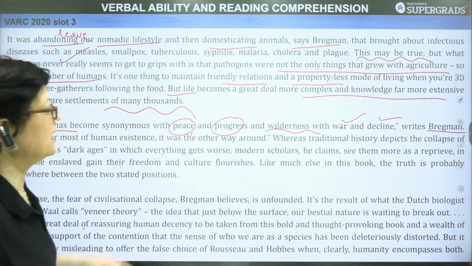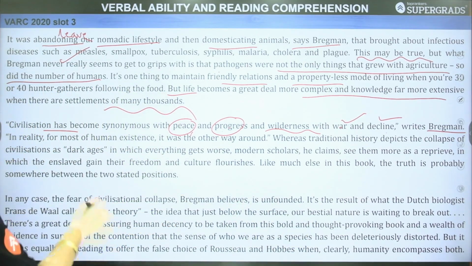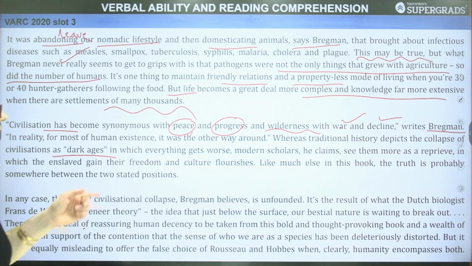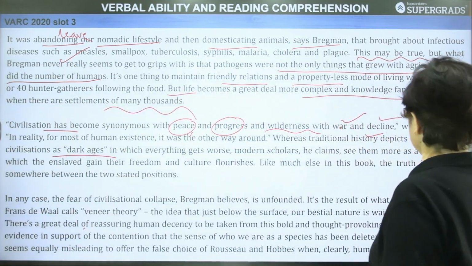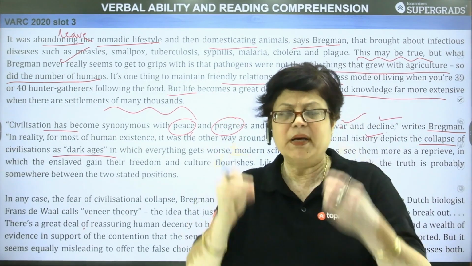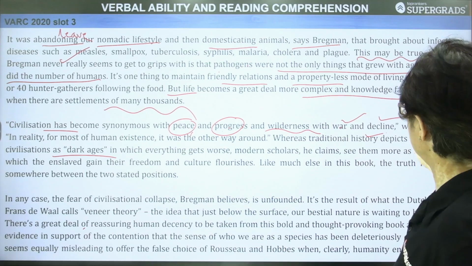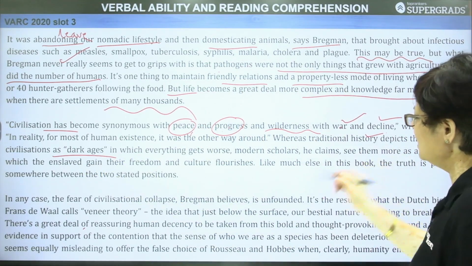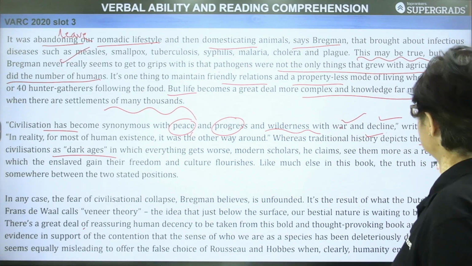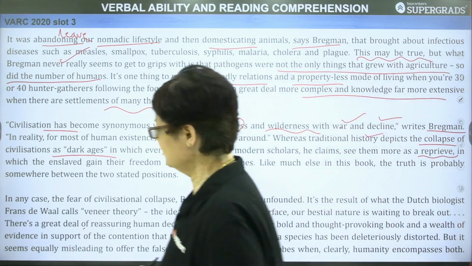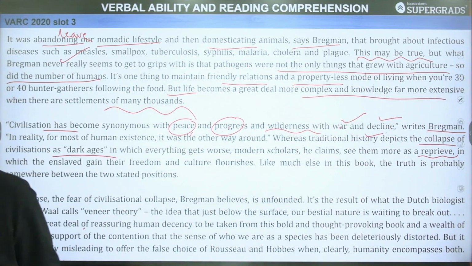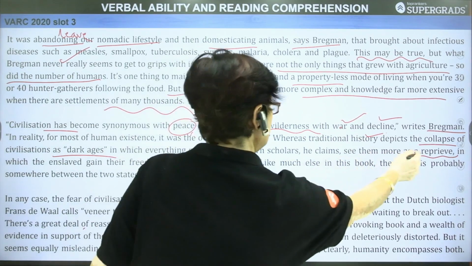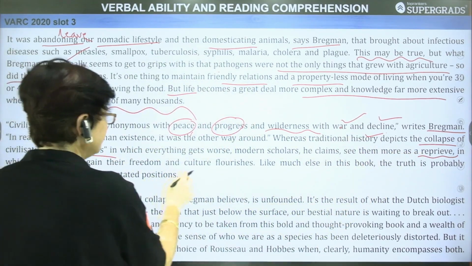Okay? Whereas traditional history depicts the collapse of civilizations as dark ages in which everything gets worse. Now, traditional history talks about the collapse. Collapse यानी बर्बाद हो जाना. Okay? Collapse of civilizations as dark ages in which everything gets worse. Modern scholars, he claims, see them more as a reprieve in which the enslaved, gain their freedom and culture flourishes.